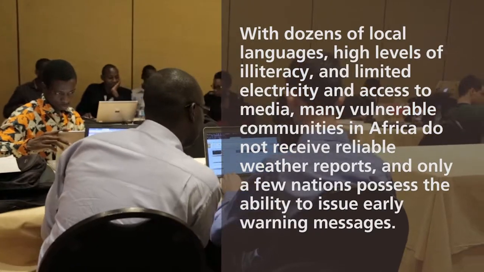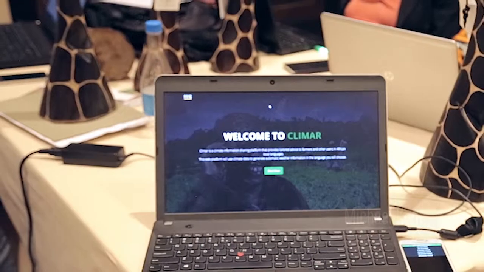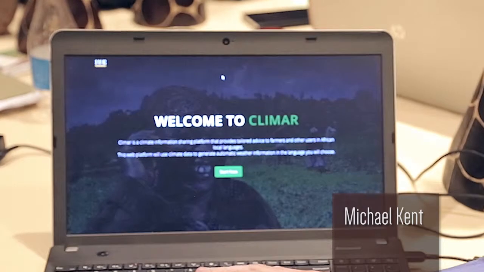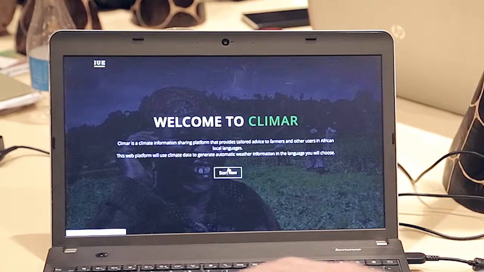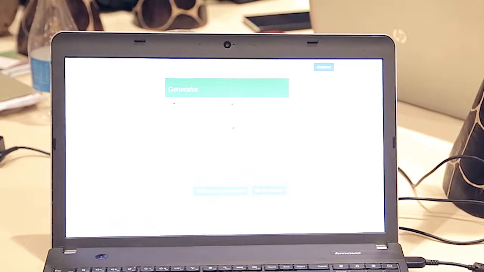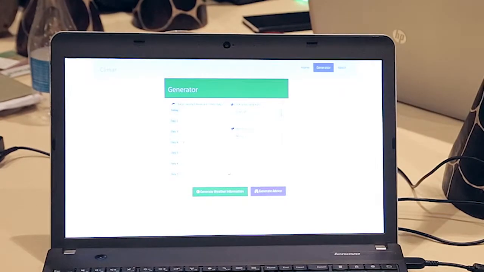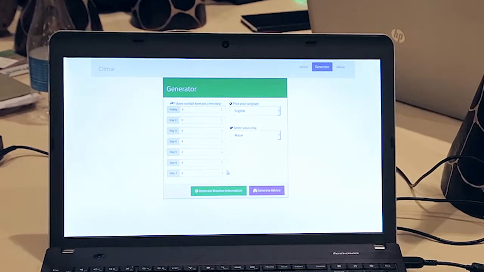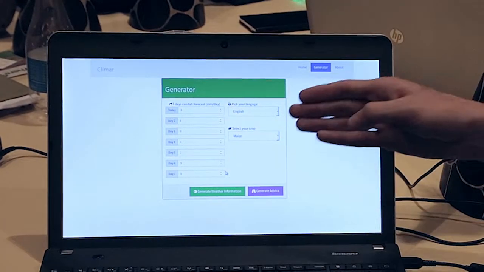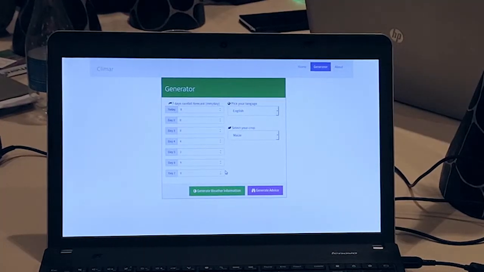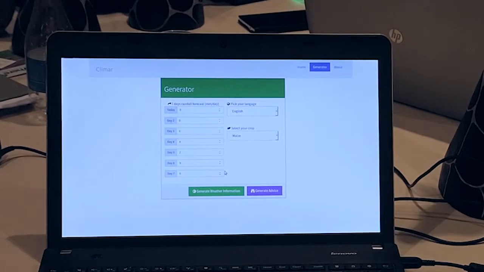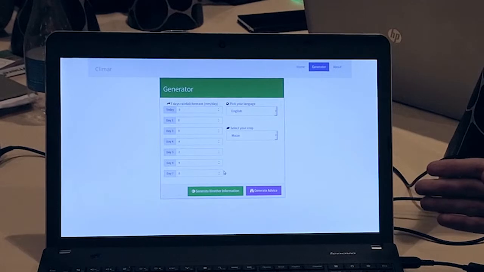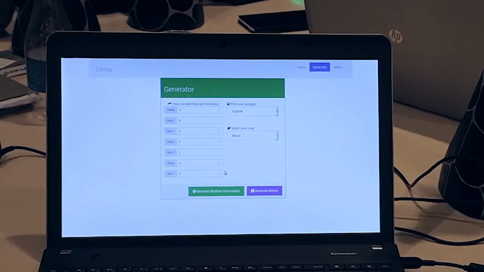Here we have accessed the Kimore website. First of all, we generate information on the Kimore website here. So we click Start Now, and here is where the data will be present. For demonstration purposes, we are going to leave the data as is. So for example, on the first day, we have no rainfall. On day 2, we have no rainfall, and then the rain occurs again on days 4 and 5, 6, and no rain on day 7.